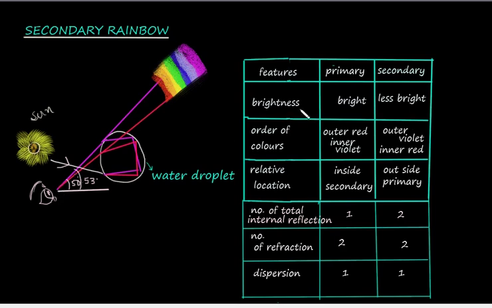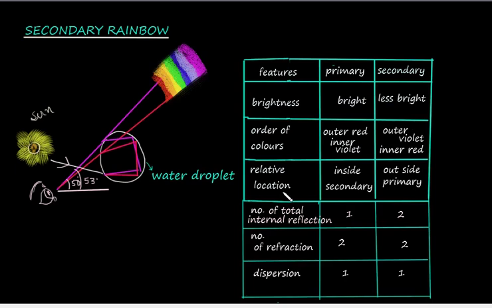Okay. Now let us compare this primary rainbow and secondary rainbow. What are the features studied? Brightness, order of colors, relative location, number of total internal reflections, number of refractions, number of dispersions. For primary rainbow, it is quite bright, but secondary is less bright. The order of colors is from outer red to inner violet for primary, and outer violet to inner red for secondary.